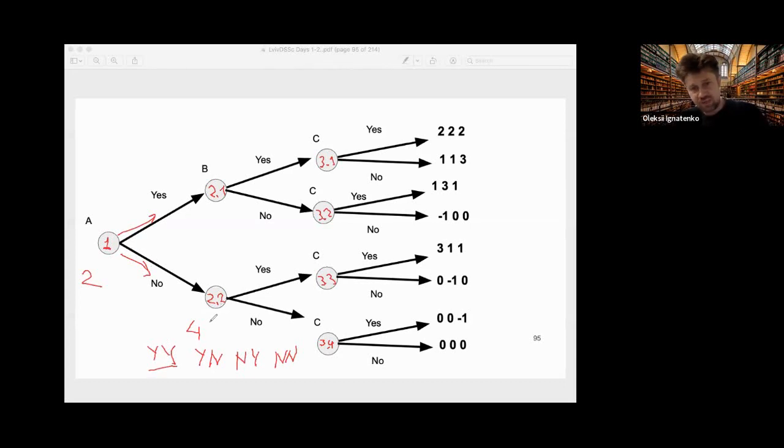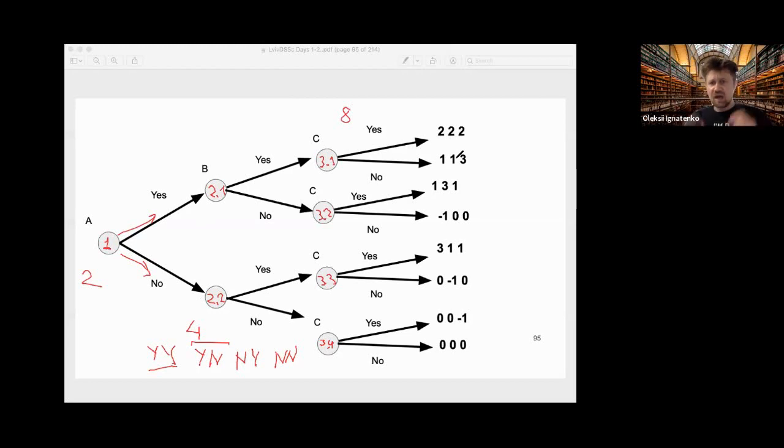So I always give money. It's two actions for two yeses. And here it's I give money if A gives money, and I do not give money if A does not give money. So it's yes-no, and so on. So for B we have 4 strategies, and for C we have 8 strategies.